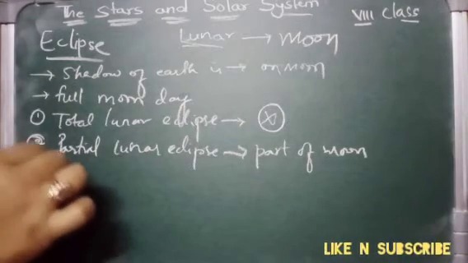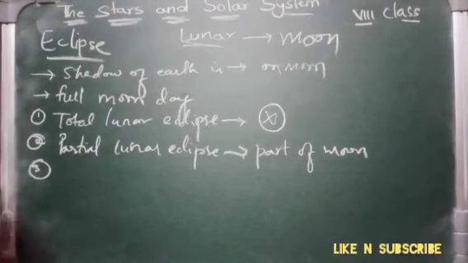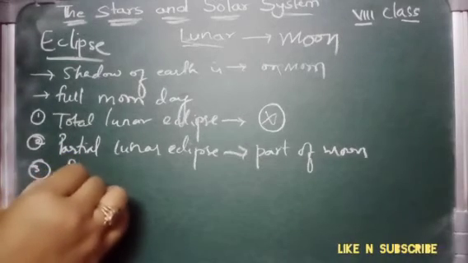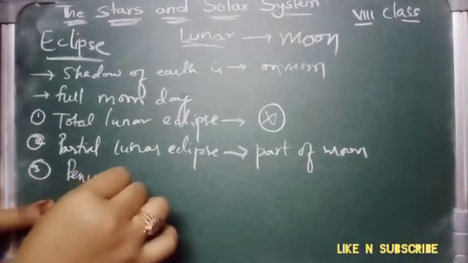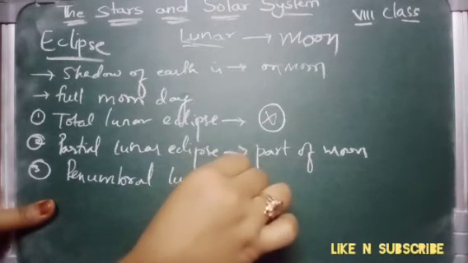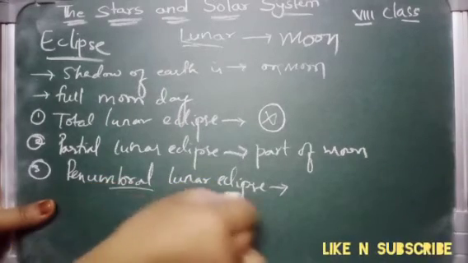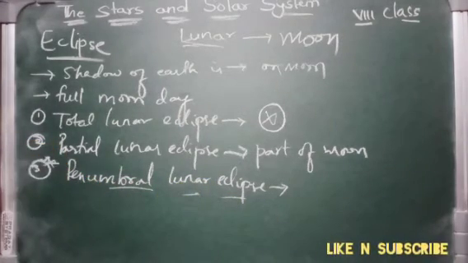Okay, next, one of the important ones. We have learned the annular eclipse, right? Here we have the penumbral lunar eclipse. What is it? Penumbral lunar eclipse. This is the important one. Now what happens in this?